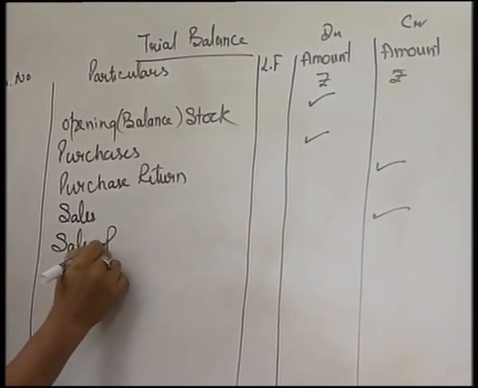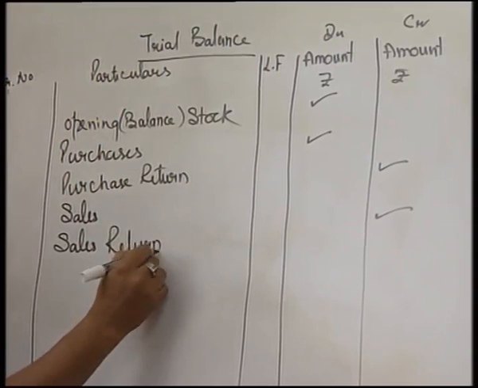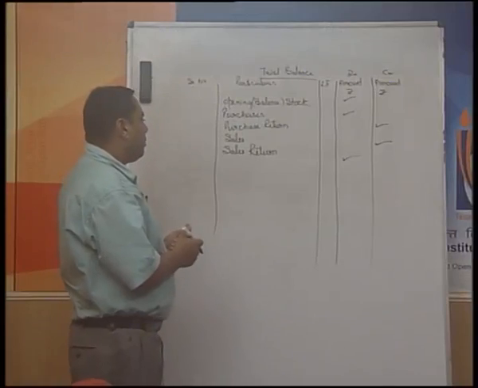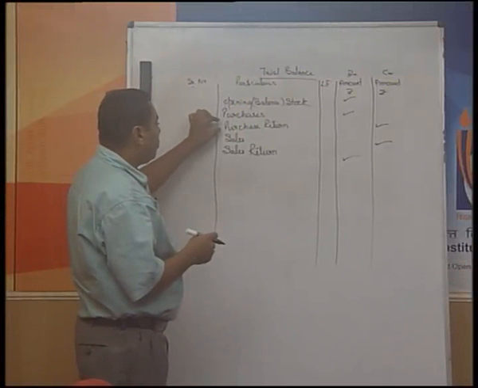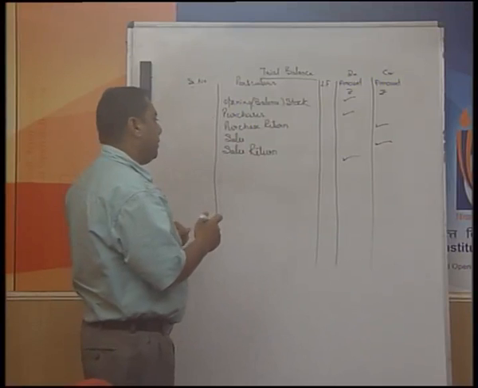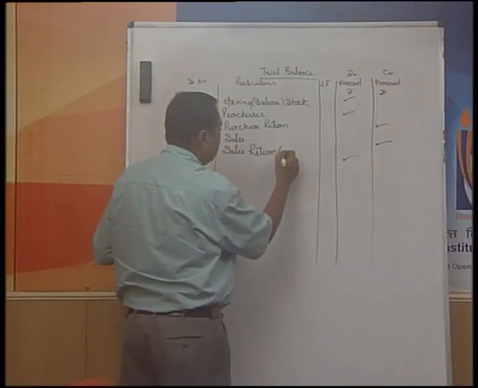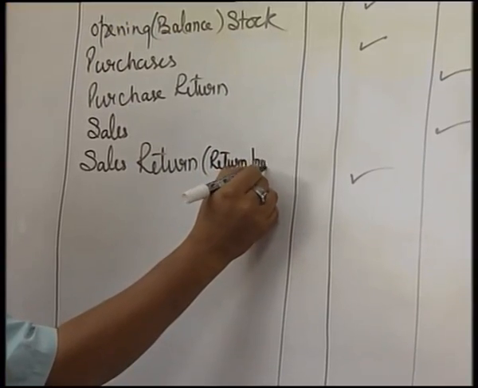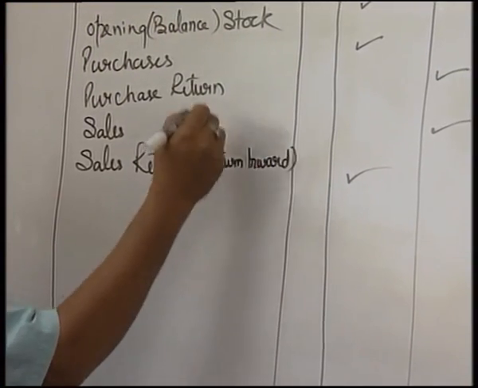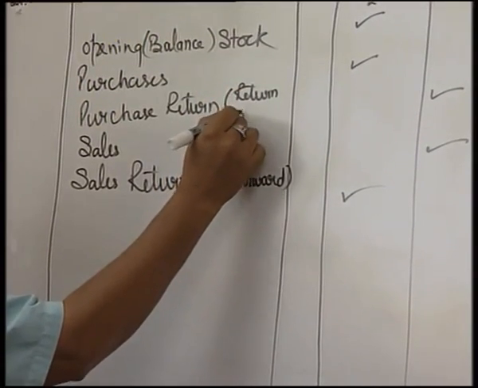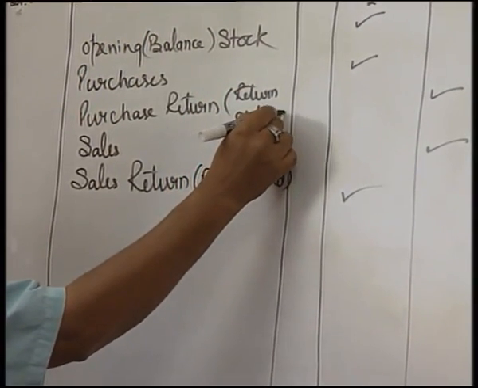Similarly, there could be sales return, which will have a debit balance. Sometimes we may not exactly get the words purchase return or sales return. In that case, sales return will be shown as return inward, while purchase return will be shown as return outward.